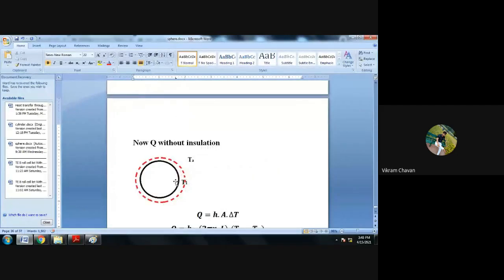So this point we have covered, critical radius of insulation. In the next lecture, we'll start the new topic, heat conduction with internal heat generation. So we'll stop here.